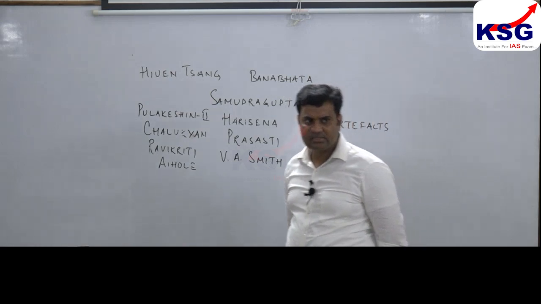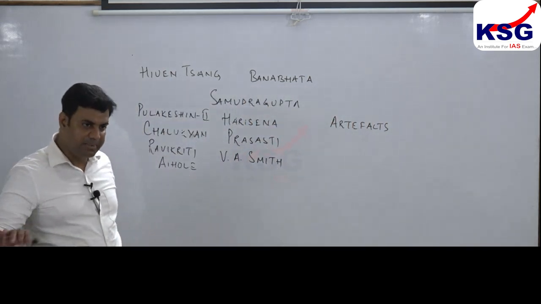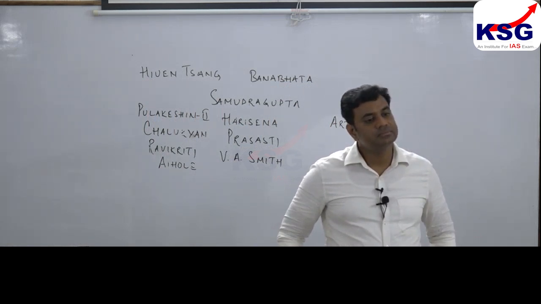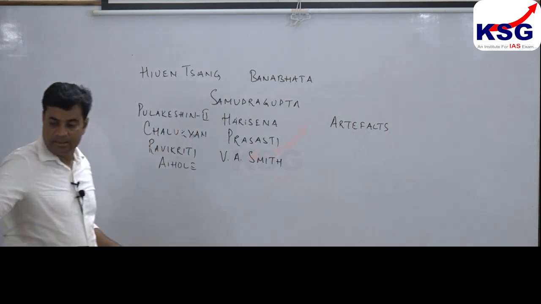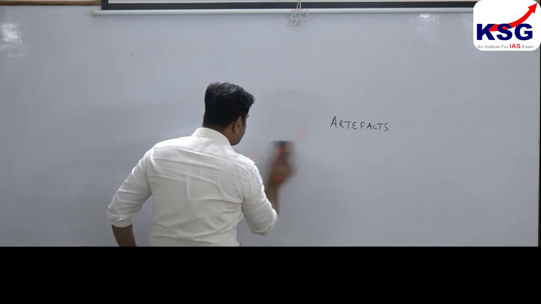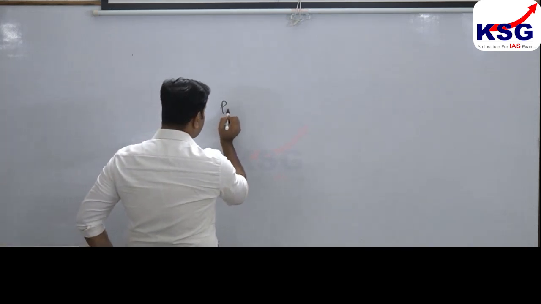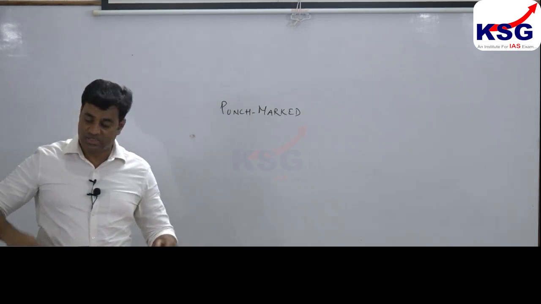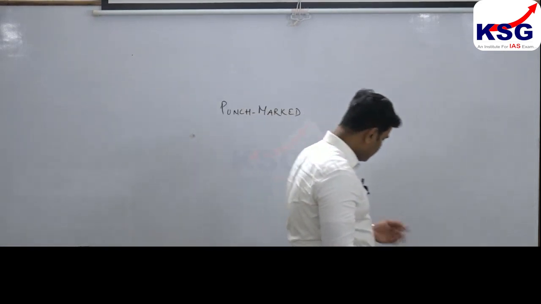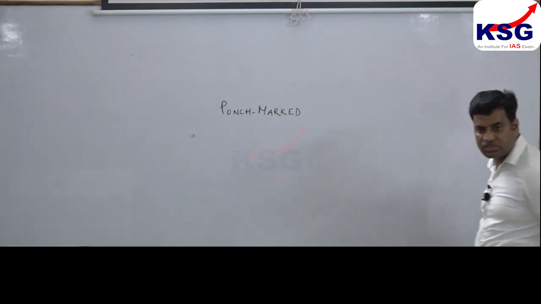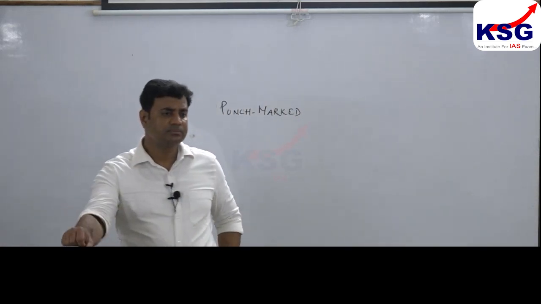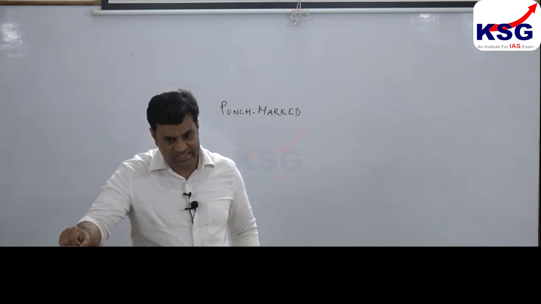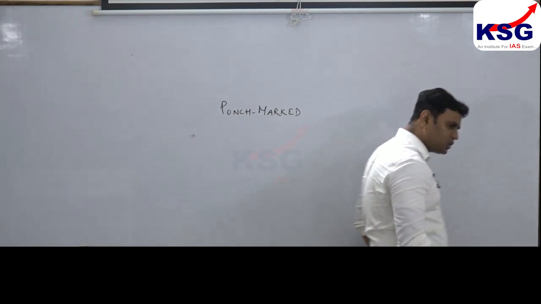Right, these coins were largely made of copper and were termed the punch marked coins because certain symbols were punched on these coins as a royal sign. Clear?